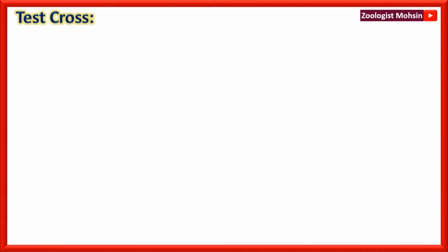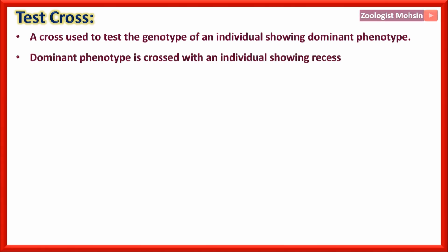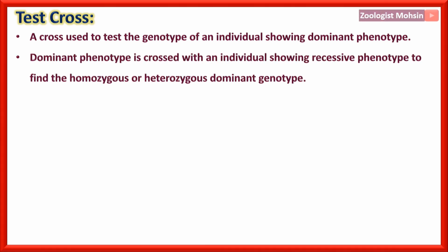Test cross, very important. A cross used to test the genotype of an individual showing dominant phenotype, like all the plants are tall and we don't know which tall is homozygous tall, which tall is heterozygous tall, because we cannot see their genes. So how we can check whether they are homozygous or heterozygous, and that purpose is done by test cross. Dominant phenotype is crossed with an individual showing recessive phenotype.